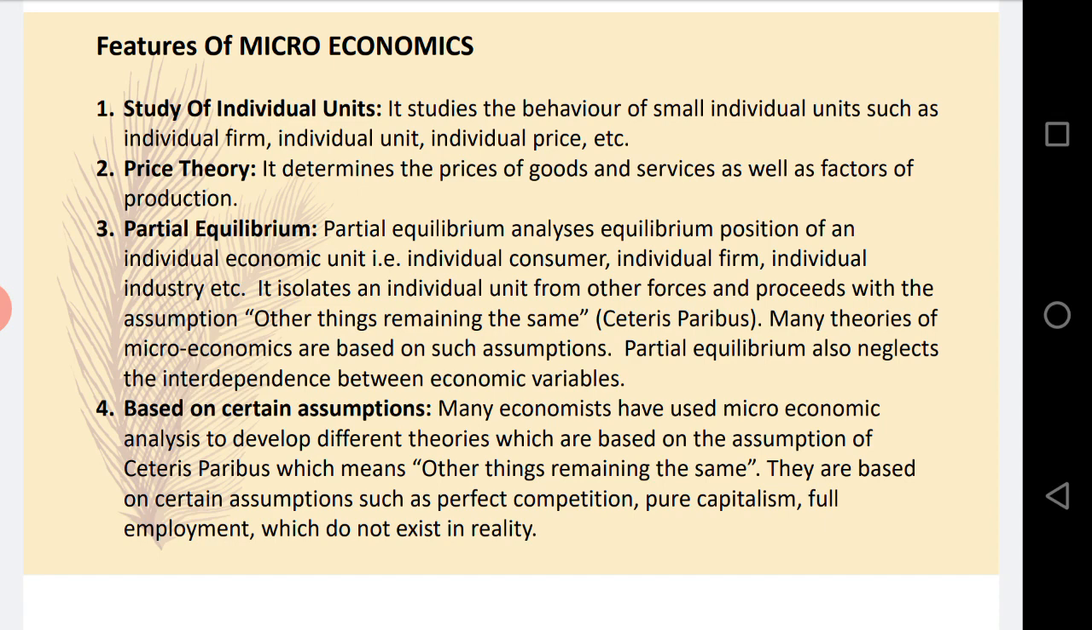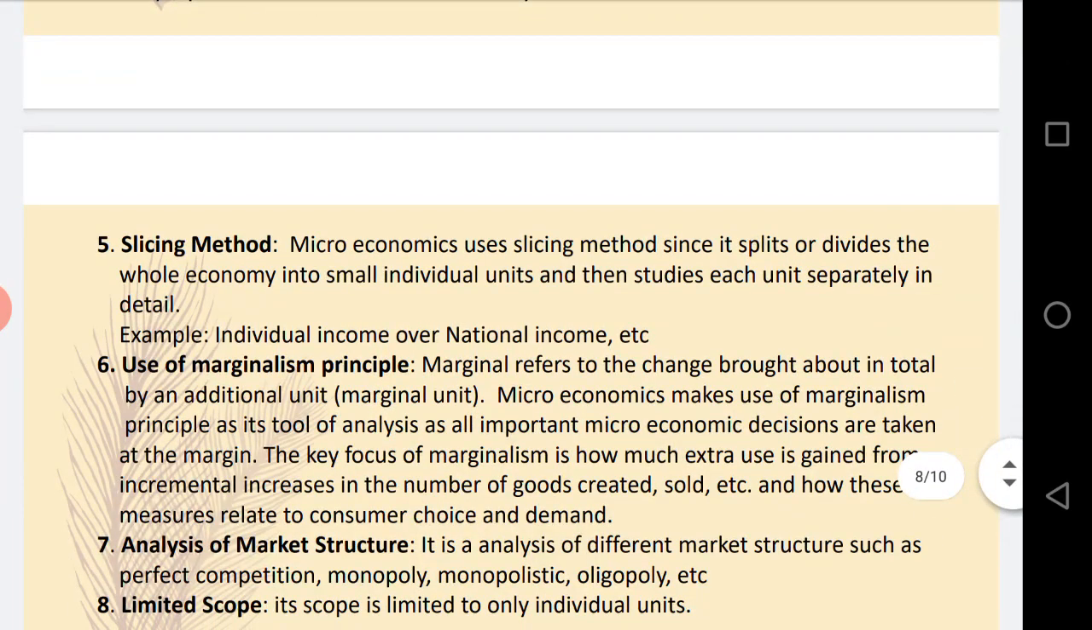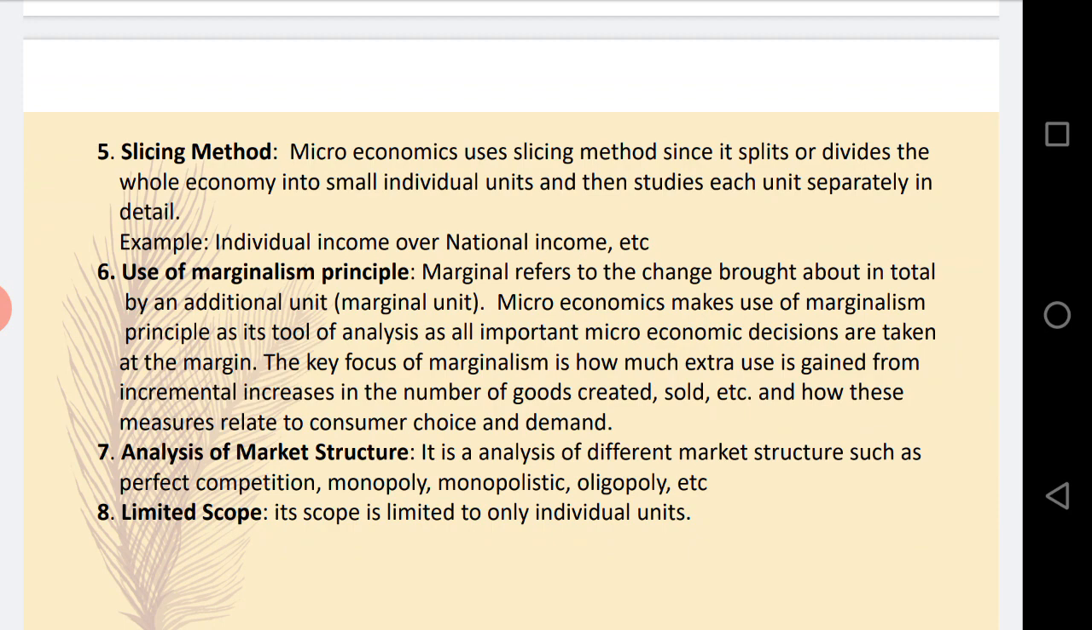It is also assumed that there is perfect competition. Perfect competition means there are large numbers of buyers as well as large numbers of sellers. It is not possible all the time. Next is slicing method. That means it splits, or divides, the whole economy into small units. As we saw in the first feature, the study of individual unit, the same is the slicing method. It is going to divide the whole into small pieces or small divisions, and then it will study them separately.